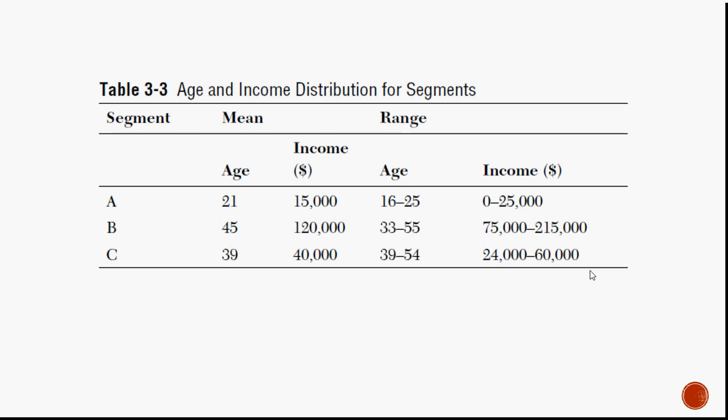Now what does it actually convey? A respondent who is of really young age has a comparatively lower income.